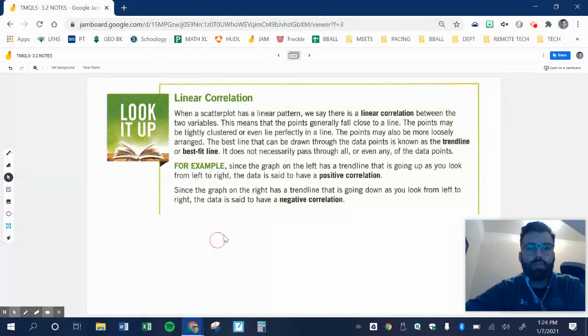It looks like they're trending up. Negative would be the data is going down. So from left to right, I'm going up the mountain. From right to left, I'm going down the mountain. That's kind of how I think of it.